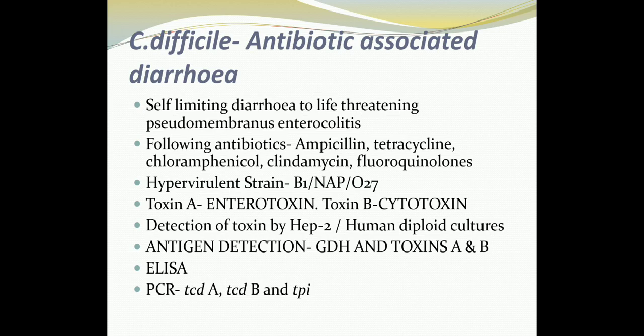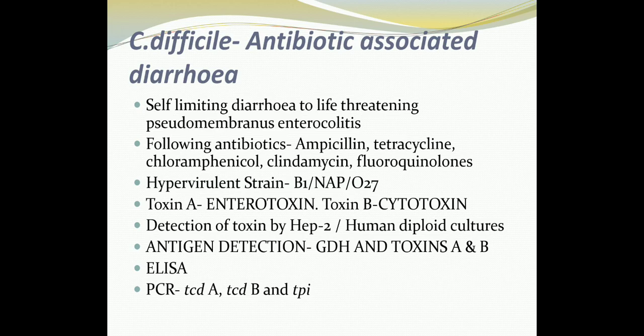These molecular methods primarily target genes such as tcdA standing for toxin A, tcdB coding for toxin B, and tpi, triose phosphate isomerase. As in all the other molecular techniques, they are very highly sensitive and very specific with a faster turnaround time.